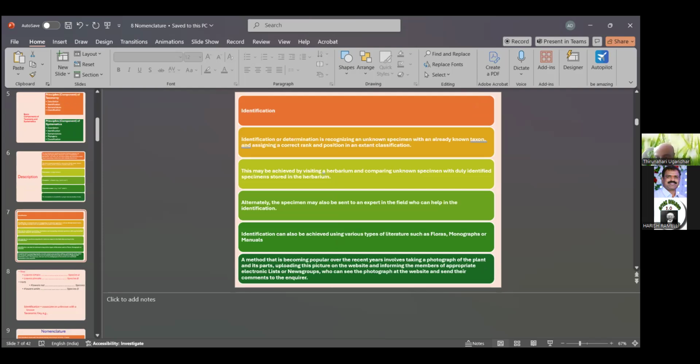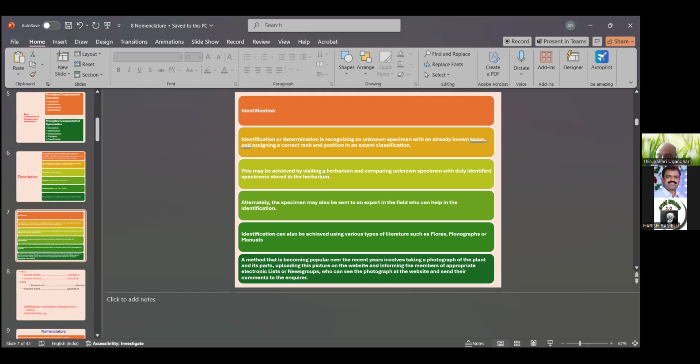Then the second one, first you go to the identification of the plants. Identification is the determination or recognition of unknown specimens. An unknown specimen may be called by different names in different areas, not only one name. Different areas means state-wise, village-wise, and language-wise. So the common name is important. We need one plant name for every area, and that is called the scientific name, also the botanical name.